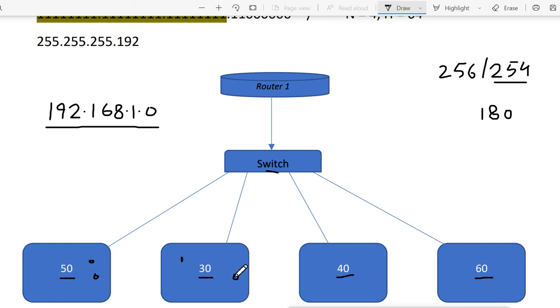It is a normal mail, so it should reach, but the broadcast and problems should not reach. So we divide them by subnetting, so the problems and broadcast will not go, but this mail should go. For this mail to go, what we need is the router.